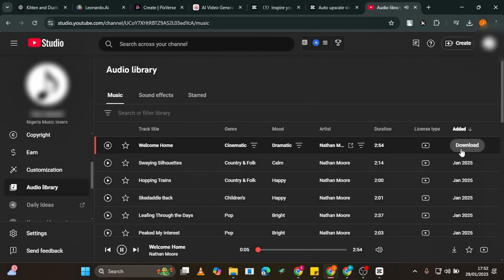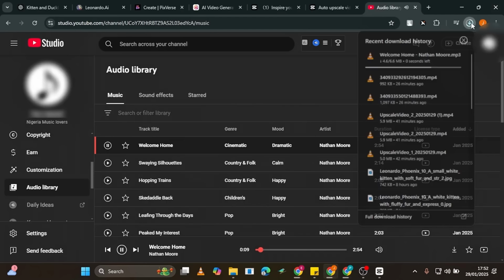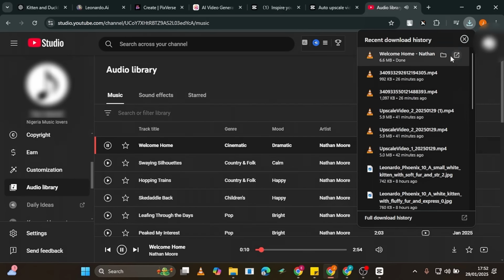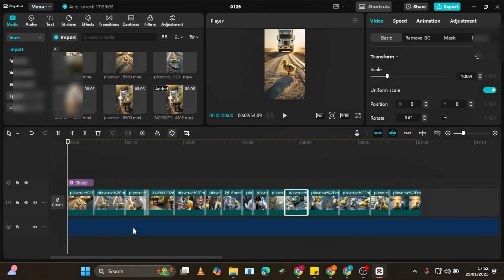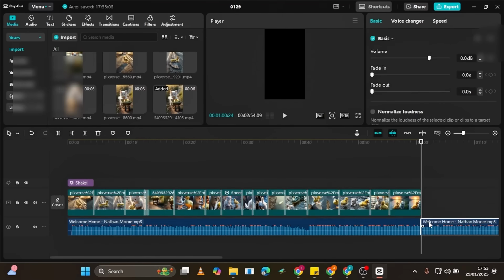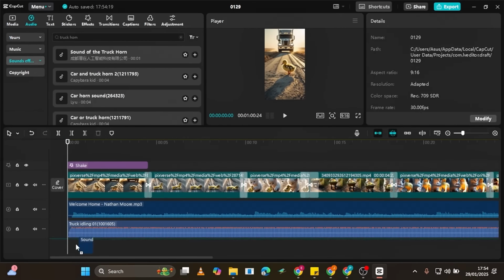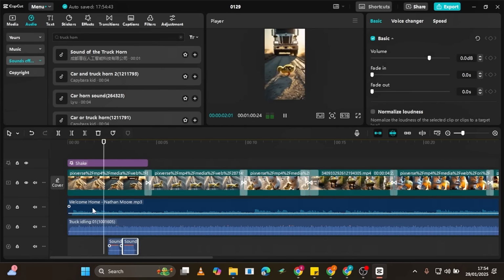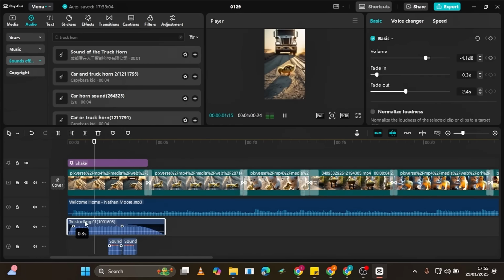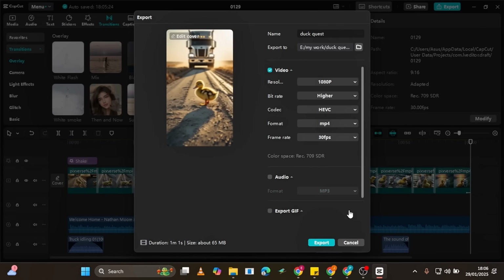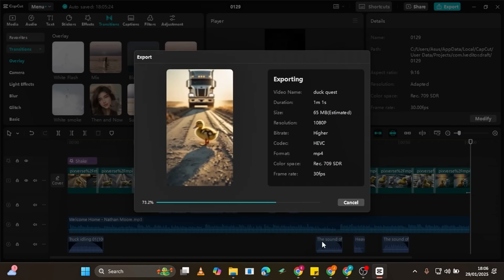Now, let's add sound effects and background music. Use royalty-free music from YouTube's audio library or AI-generated tracks. Enhance your video with sound effects like duck quacks to match the animation, water splashes for action scenes, soft background music to create an emotional impact. Finally, export your video in high quality and it's ready to go viral.